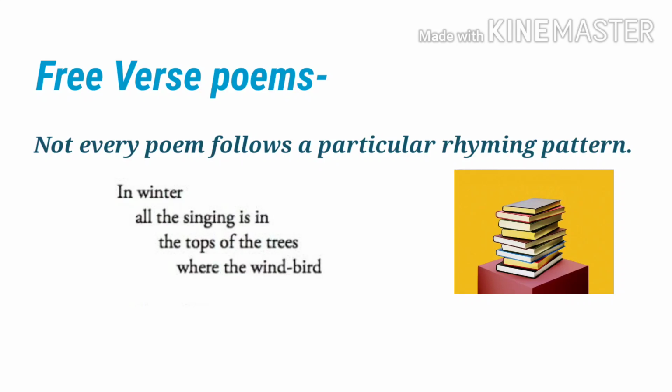Now look at the ending words of all these poetic lines: winter, in, trees, birds. These words or sounds do not follow any particular pattern. So this stanza is an example of a free verse poem or free verse stanza.